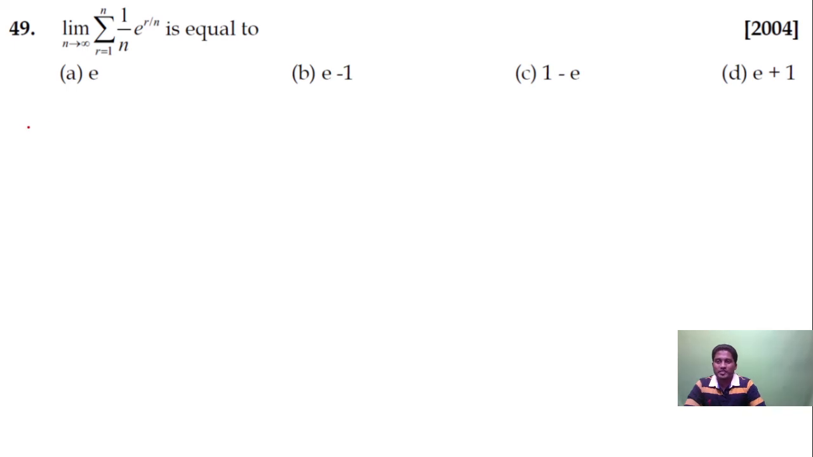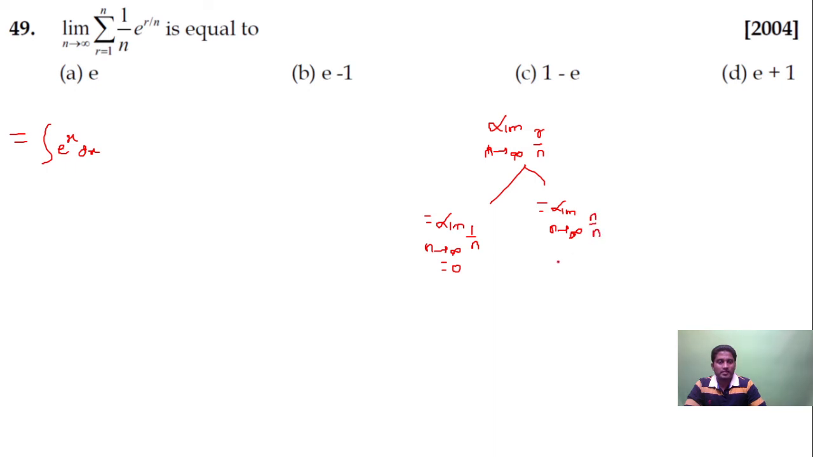Okay, I can use the same logic here, guys. This is already in standard form. Replace summation by integral, r by n by x, and 1 by n by dx. Now limit n tending to infinity of r by n. Least value of r will be equal to 1, that is the lower limit. Limit n tending to infinity of 1 by n is equal to 0. And the upper limit is limit n tending to infinity of the maximum value of r, which is n. So this is n by n, that's equal to 1. So this is 0 to 1.